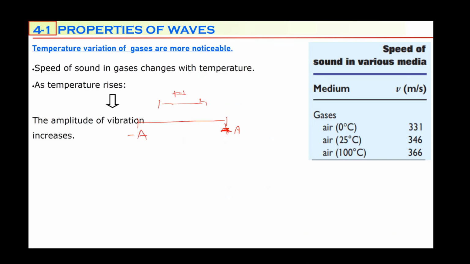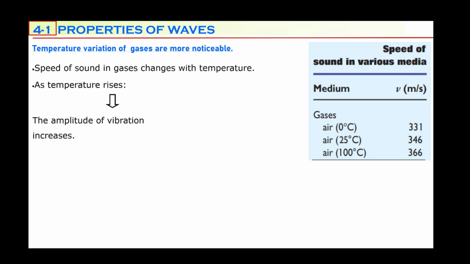I am giving an example like this. Think about a classroom. There are 20 students. All are standing without moving back and forth. No one collides. If they start vibrating back and forth with a smaller amplitude, there could be a limited number of collisions between the students. But if they vibrate with a greater amplitude, the number of collisions between students will increase. It is the same for molecules.